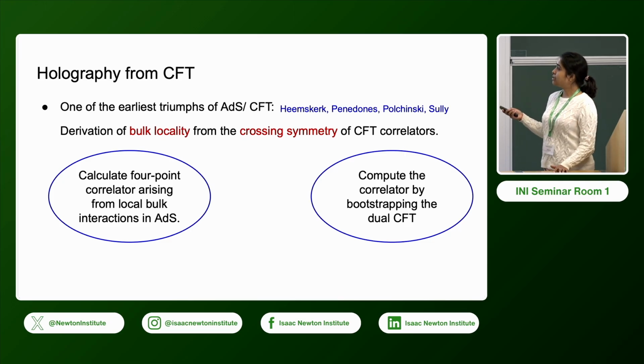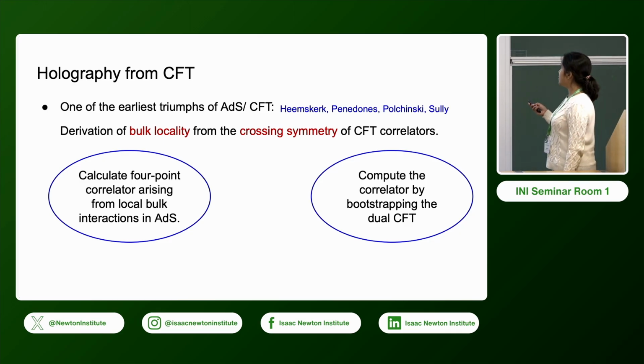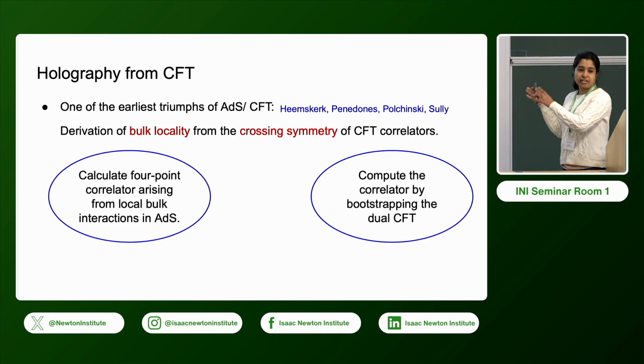Then we calculate the boundary 4-point correlation function using the bulk local interactions in AdS. On the other side, we can calculate the same correlator using conformal field theory, specifically by bootstrapping the dual CFT. This is an abstract CFT. It does not care about any Lagrangian or any details of the theory.